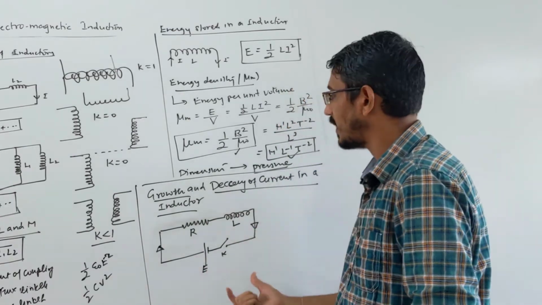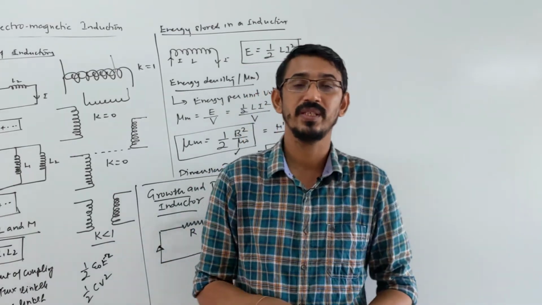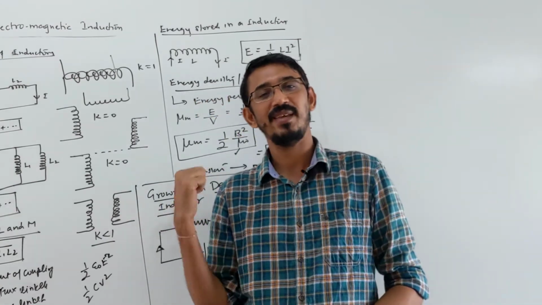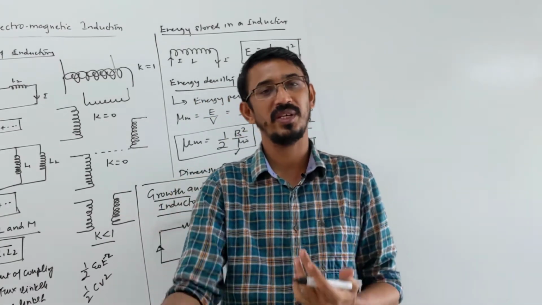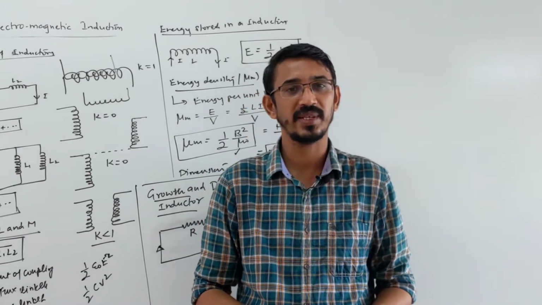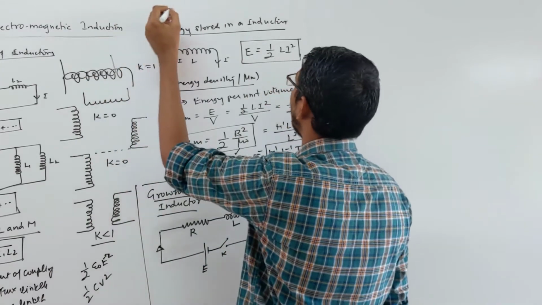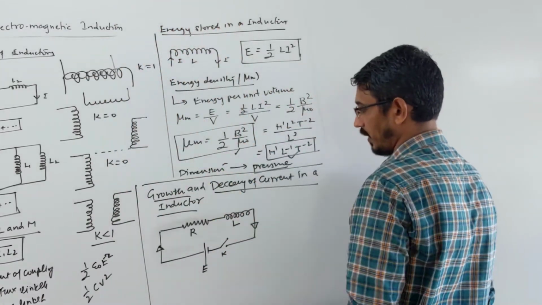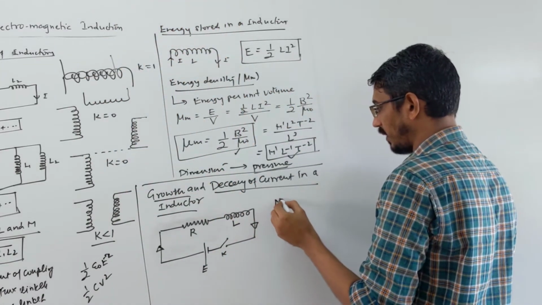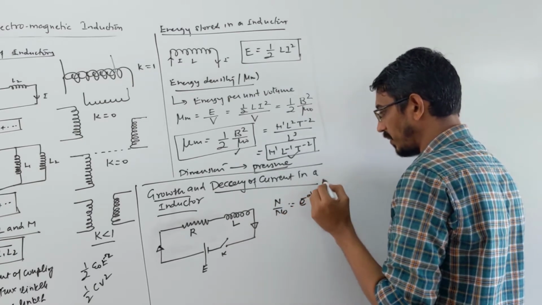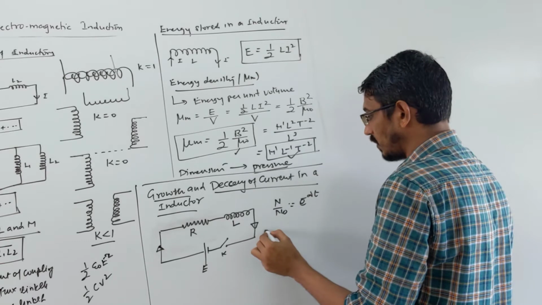Yes, exponential growth and exponential decay happen. Remember, this is the same as what we have learned in nuclear physics, the nuclear decay. Remember the equation of nuclear decay? Exactly the same decay equation will be here, exponential decay. Nuclear decay is also exponential type. If you remember the nuclear chapter, we wrote this equation: N by N naught is equal to e power minus lambda t.